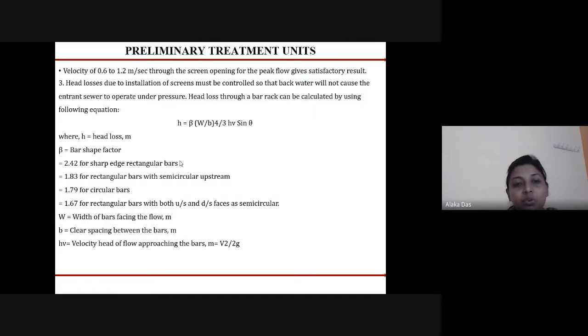a satisfactory result. The head losses taking place in the screens can be calculated so that the backwater coming out and used for cleaning of the sewer does not cause any problem. It is calculated using the following equation. First, we use the equation H equals beta (W by B) to the power 4 by 3 times HV sine theta, where beta is the bar shape factor, which is different for different shapes of bars, W is the width of the bar facing the flow, B is the clear spacing between the bars, and HV is the velocity head of flow approaching the bar.